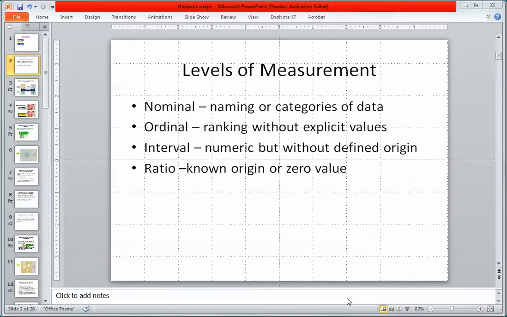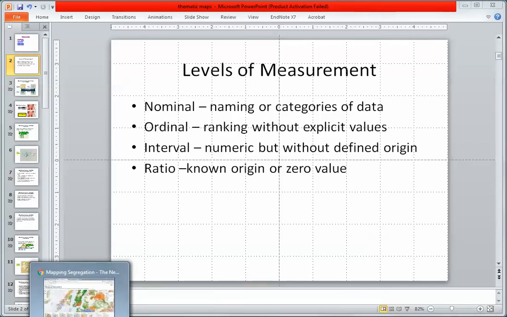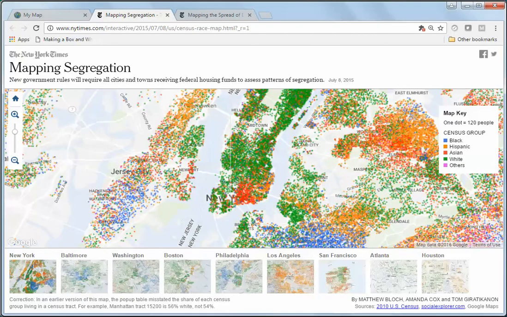Now, let's take a quick look at these types of levels of measurement. And from class, we had looked at this one, mapping segregation. And so in fact, in this case, what we are doing here is nominal levels of measurement. We have for each census group, and one dot represents 120 people, each color on the map designates a different named category. That is Black, Hispanic, Asian, White, and other. So clearly, we would never suggest that there's any ordinal difference between the races, but they are represented differently. Okay, so again, no ranking, but different, nominal or named differences.